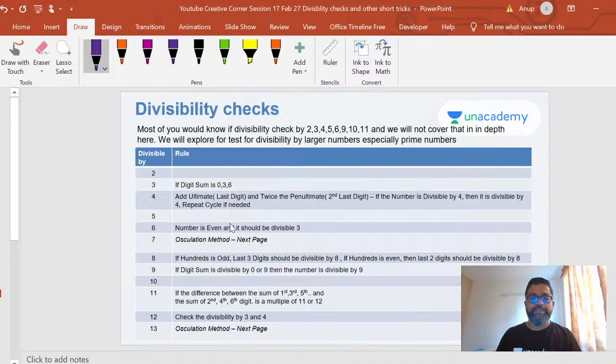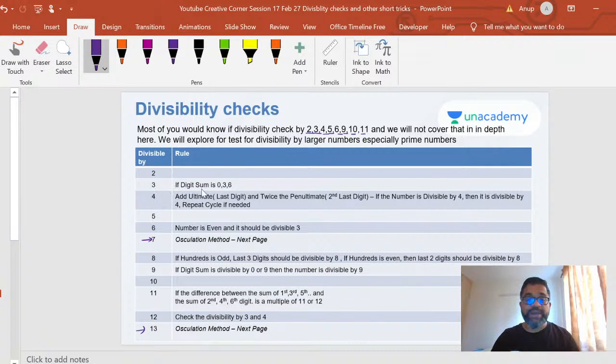Most of you would know how to check 2, 3, 4, 5, 6, 9, 10, and 11, and I've tried to put this down here. For 2, of course, if it's an even number, it's definitely divisible by 2. I'm not going to cover these actually. My interest is to cover certain numbers here, 7, 13, and I will also cover 19, and then combinations of that, which are difficult to get from these, and there's no set pattern that would have been taught to you.